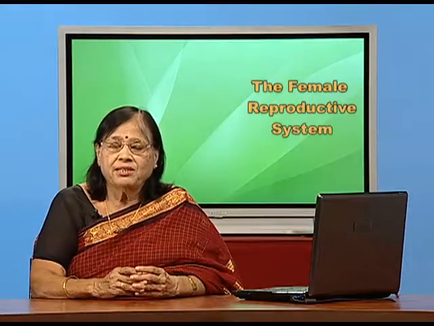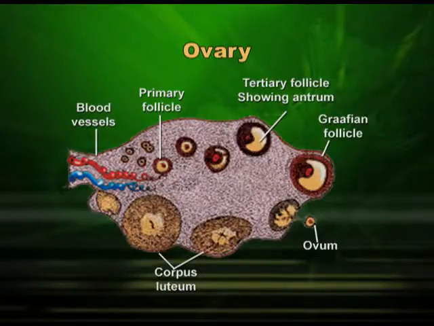After ovulation has taken place, this Graafian follicle is converted to another structure called the corpus luteum. On the left side of the diagram, you can see a big round yellowish-colored structure, that is the corpus luteum. Luteum means yellow, and that is why it is yellow in color, and that is why it is called luteum. That means Graafian follicle minus ovum is corpus luteum, but there are so many other differences also.